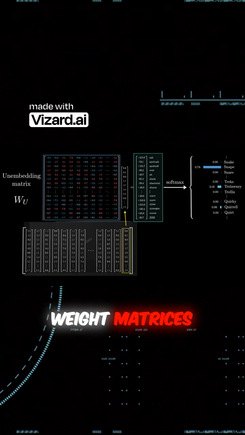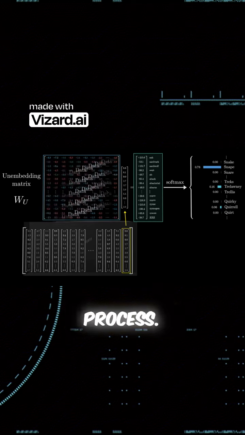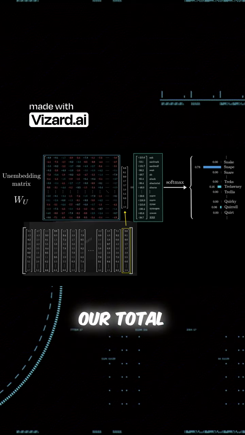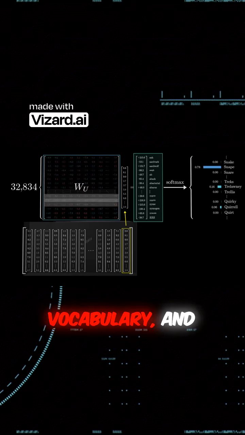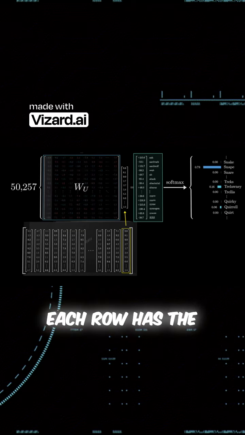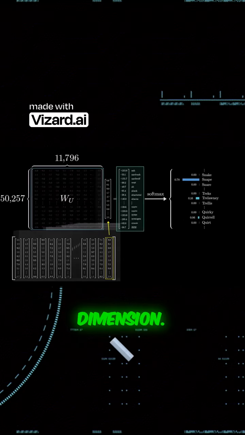This matrix is called the Unembedding matrix, and we give it the label WU. Again, like all the weight matrices we see, its entries begin at random, but they are learned during the training process. Keeping score on our total parameter count, this unembedding matrix has one row for each word in the vocabulary, and each row has the same number of elements as the embedding dimension.